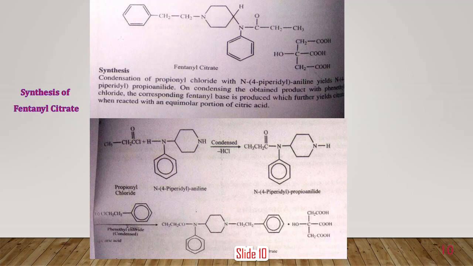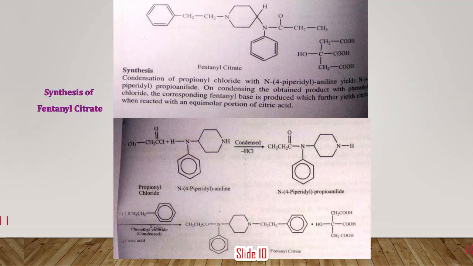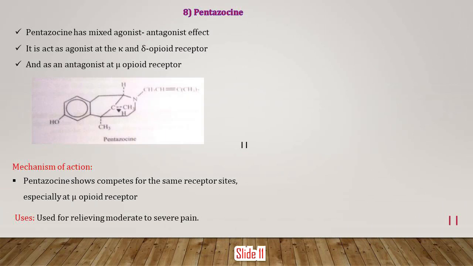So now we are on slide number 11. We learn about pentazocine. Pentazocine has a mixed agonist-antagonist effect. It acts as an agonist at the kappa and delta opioid receptors and as an antagonist at the mu opioid receptor. The mechanism of action is not exactly known, but it shows competition for the same receptor site, especially at the mu opioid receptor. It is used for relieving moderate to severe pain.